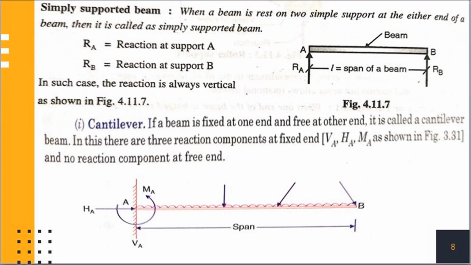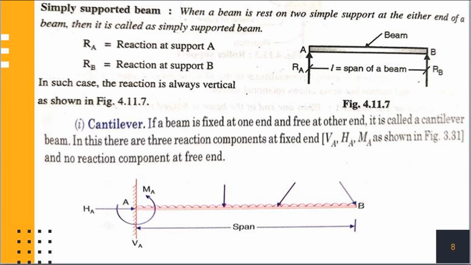Number 1 is the simply supported beam. When a beam rests on two simple supports at either end of the beam, then it is called a simply supported beam. Refer figure number 4.11.7. In such a case, the reaction is always vertical, where Ra is the reaction at support A and Rb is the reaction at support B. In this type of beam, both ends are simply supported as shown in figure.